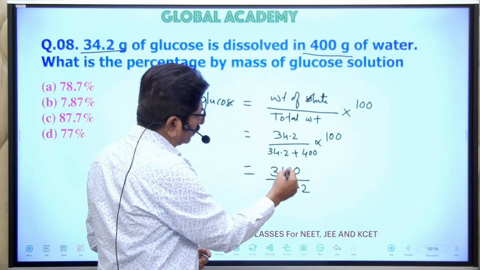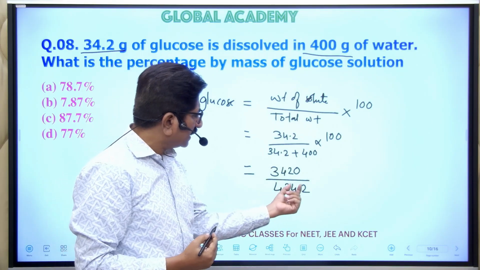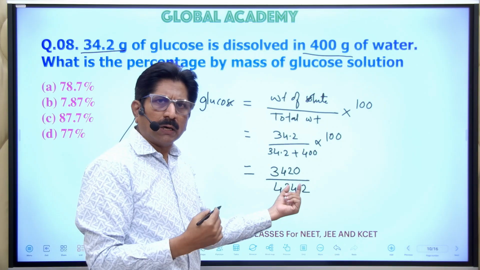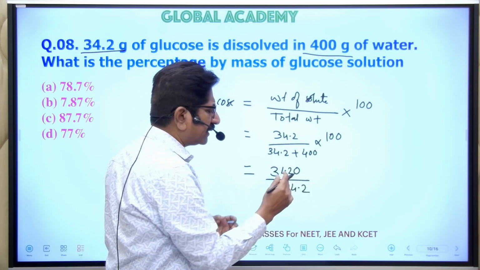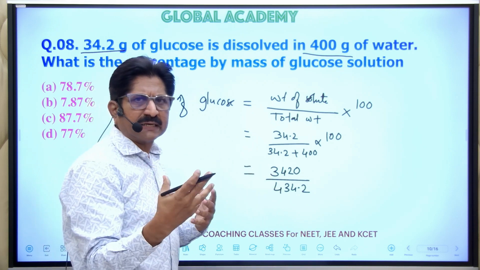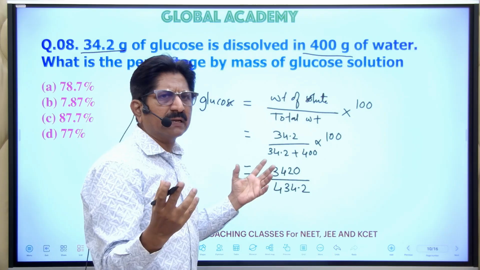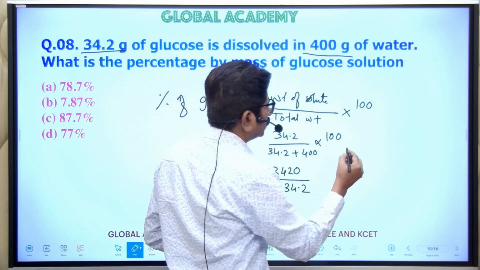Now, whenever you have this type of problem to solve, it is always better to leave the decimal and take only the round figure. It will be easy, because whenever you consider the decimal, the number will be very large or big. So we can do it like this.